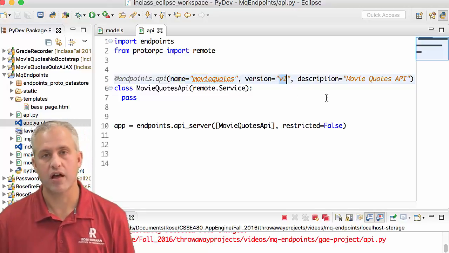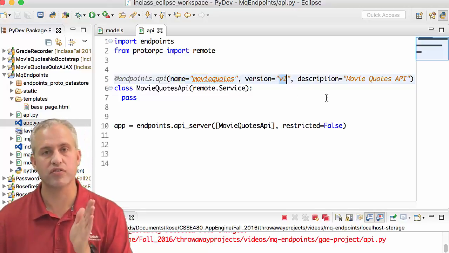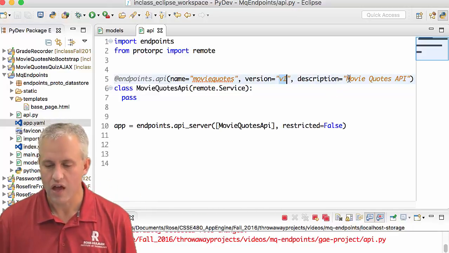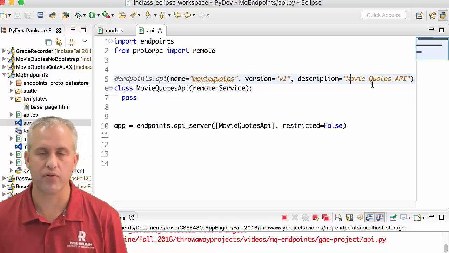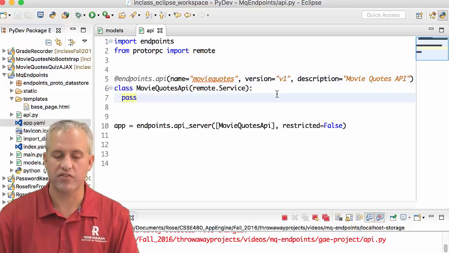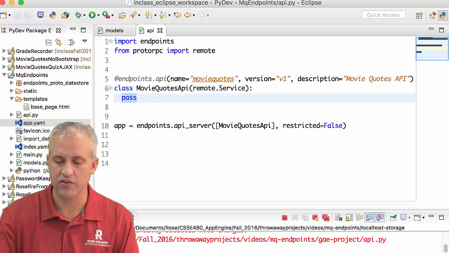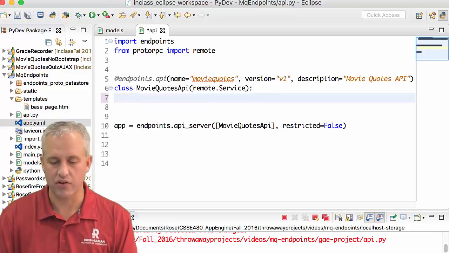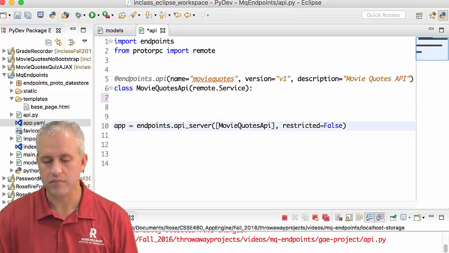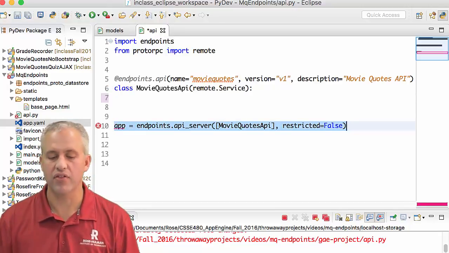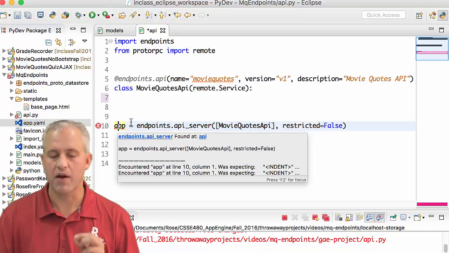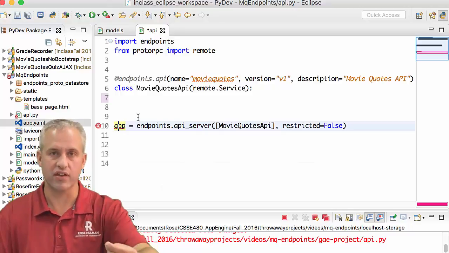The version, so it needs a version number. This is good if you're having multiple versions as you roll out a real product. And then a description, which is optional, but it'll show up in the API Explorer. At present, it just says pass because we haven't made any methods. I'm going to go ahead and delete the word pass, just so I don't forget to delete it later, because we're going to put real methods in here. And then this line, which is now marked as an error because I deleted the word pass, this is my actual instance of this thing, right?